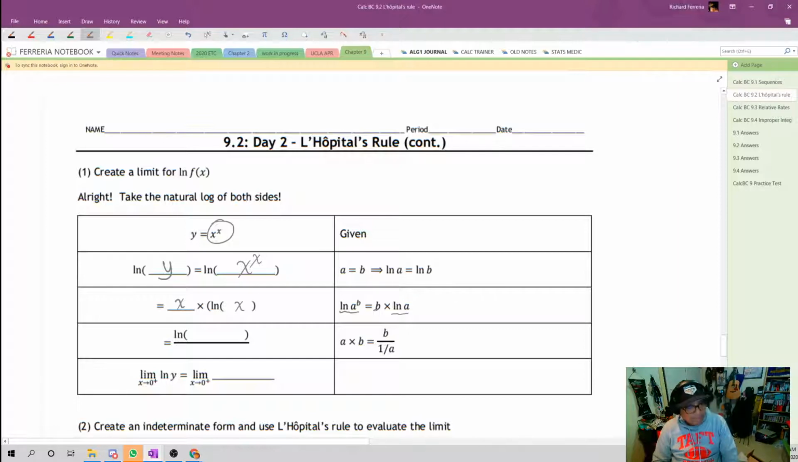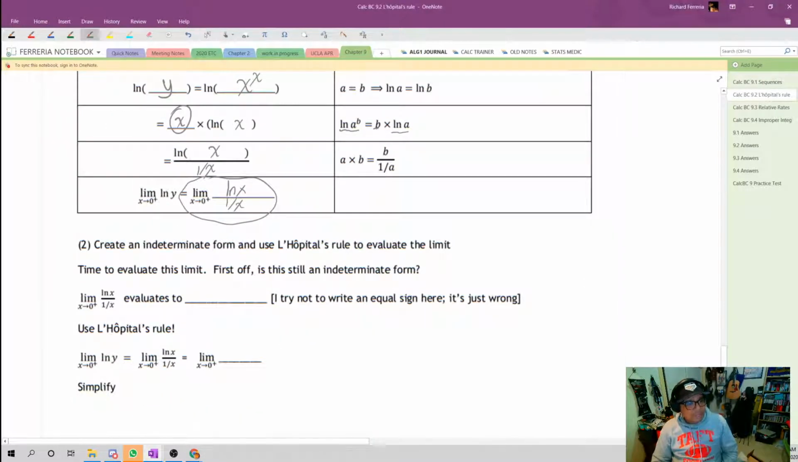Now that we have that, we're going to take this x and turn it into 1 over x on the denominator to algebraically create an indeterminate form. Our numerator is going to stay the same, natural log of x. And so when we're done, what we're really saying is the limit of the natural log of y is the same thing as the limit of the natural log of x divided by 1 over x, which is good because this limit we can use L'Hopital's rule for.